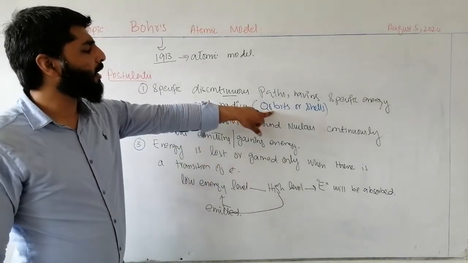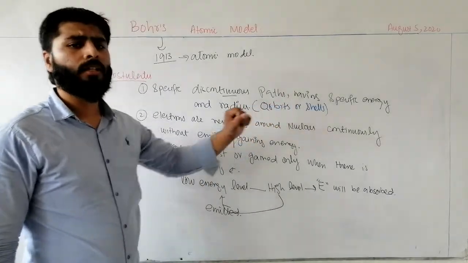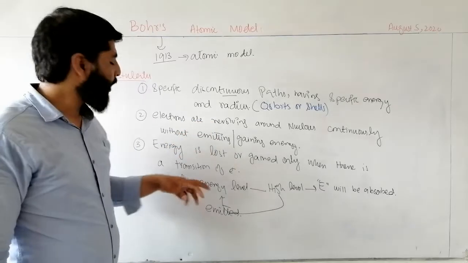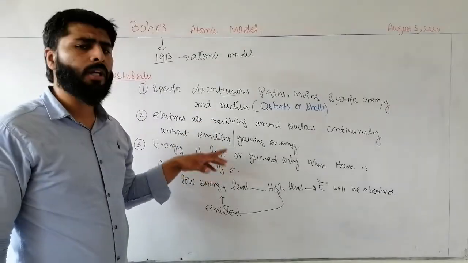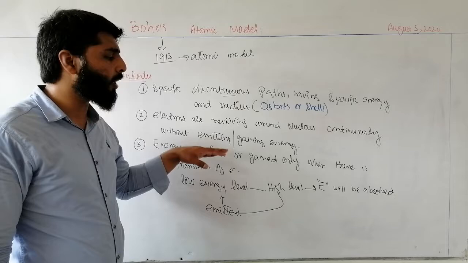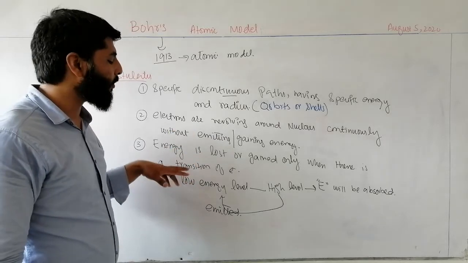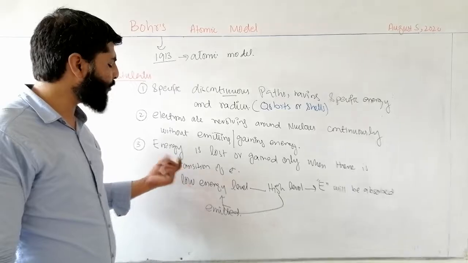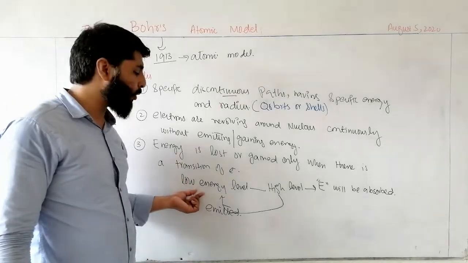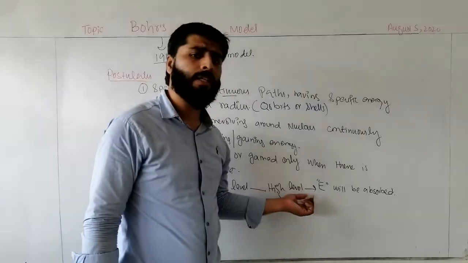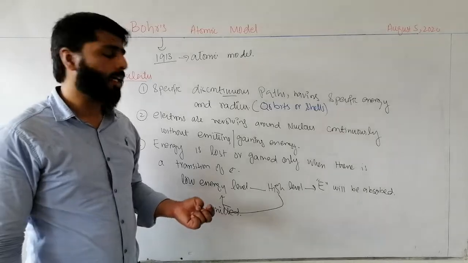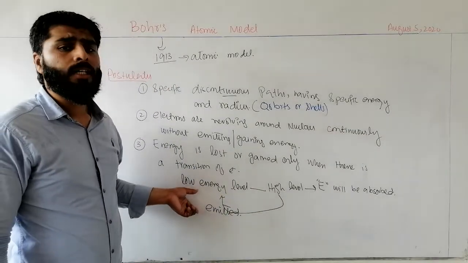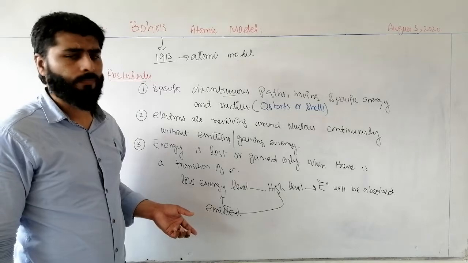An electron, while revolving in the same orbit or same shell, does not emit or absorb energy. Emission or absorption of energy occurs only when an electron jumps from one energy level to another. If an electron jumps from a low energy level to a high energy level, it will absorb energy, and if it jumps from a higher energy level to a lower energy level, it will emit energy.